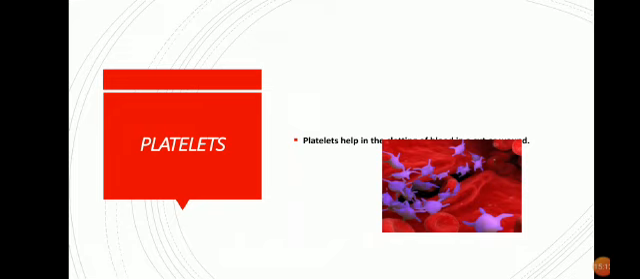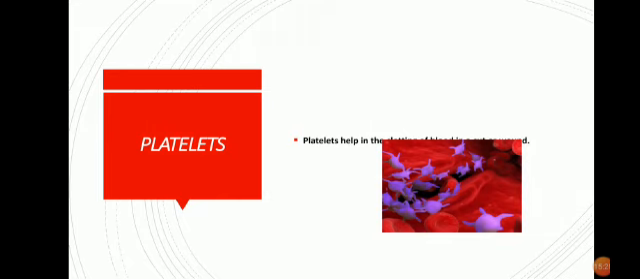Suppose there are no platelets in the blood, then what happens? The bleeding caused by a cut from an injury would not stop. So a person can lose too much blood from the body, which leads to death.